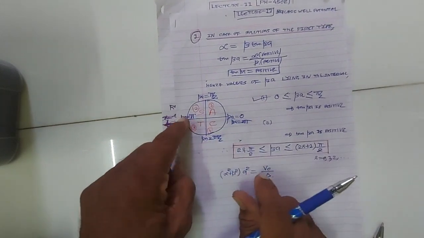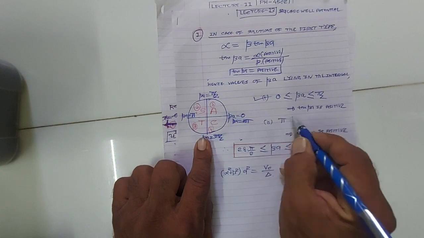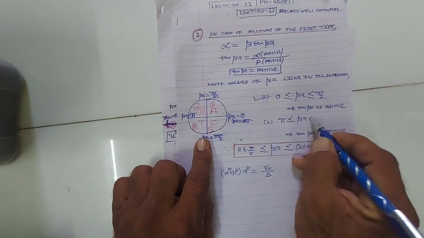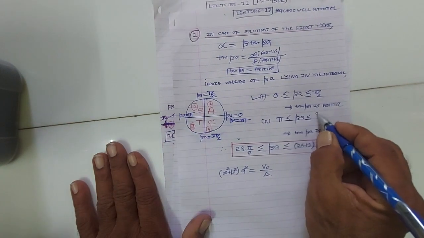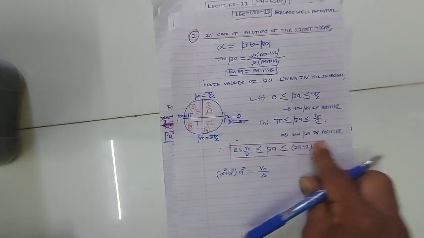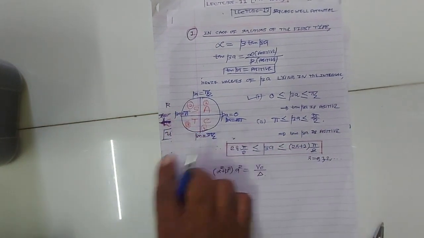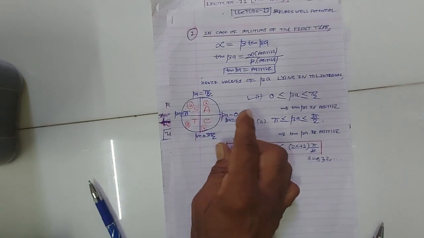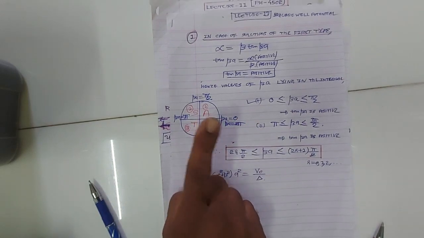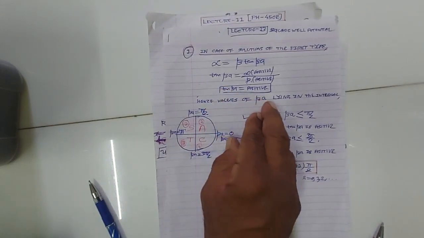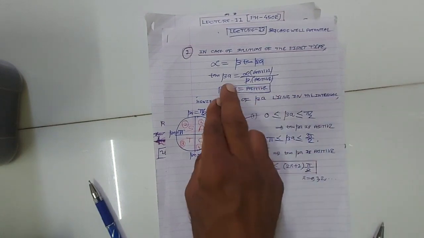But in the third quadrant, from pi to 3 pi by 2, tan beta is positive, so these values are admissible, right? And in the fourth quadrant, 3 pi by 2 to 2 pi, again tan beta is negative, so these values are not admissible.